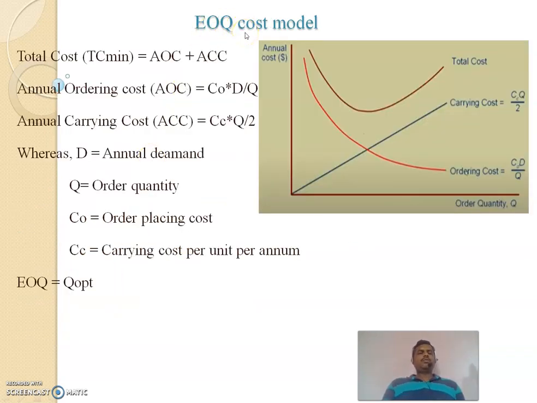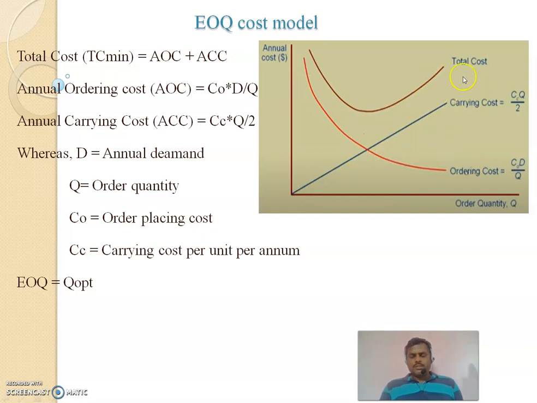This is the EOQ cost model. These are the costs calculated or used for the estimation of the optimum quantity which is to be maintained at our warehouse. Here we can understand ordering quantity plus annual cost. Here carrying cost is this much and ordering cost is this much.